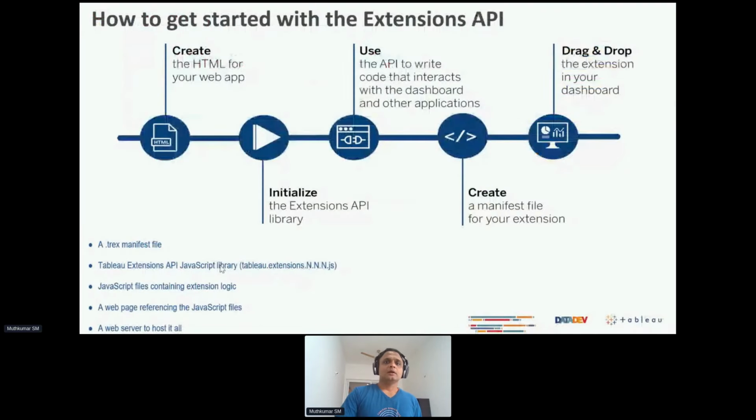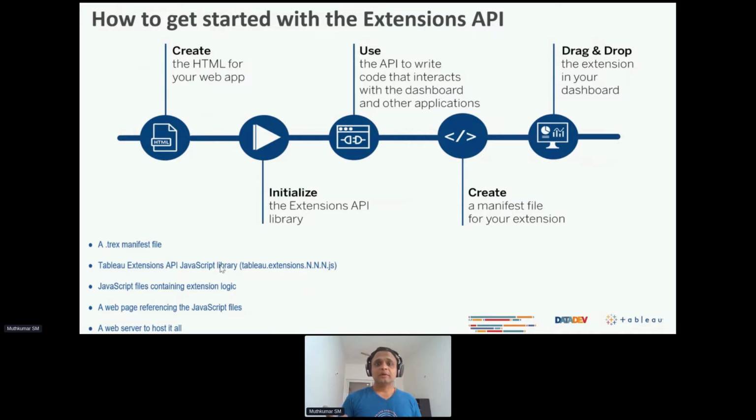Okay. Now, very quickly, I just want to show you this extension API just to give you an idea of a list of steps that you would do. You basically create an HTML for your web app. You host that HTML onto your Tableau server or Tableau online. You utilize certain libraries that we provide as a part of the Tableau development suite.